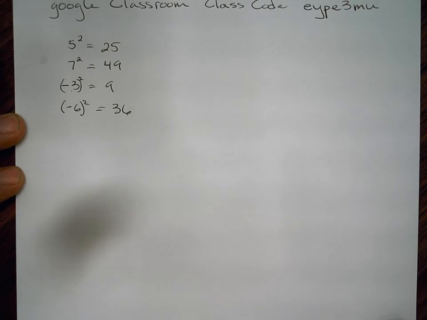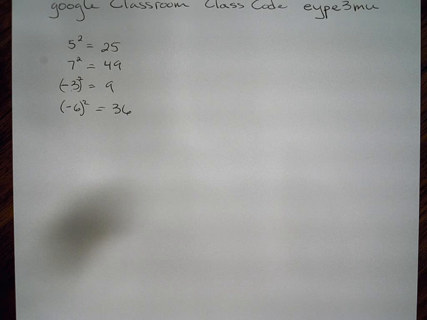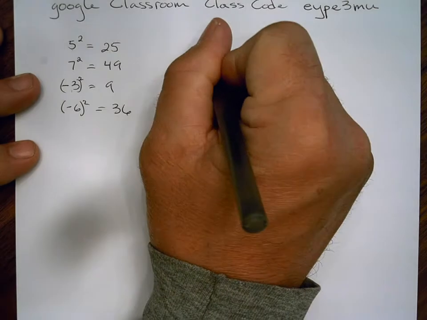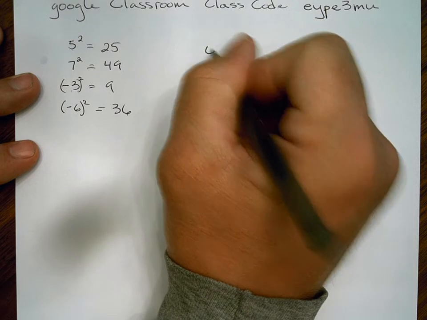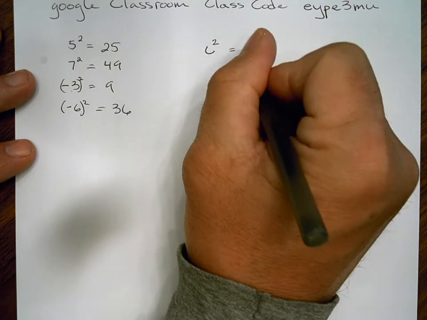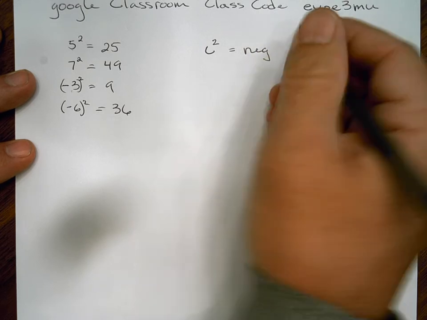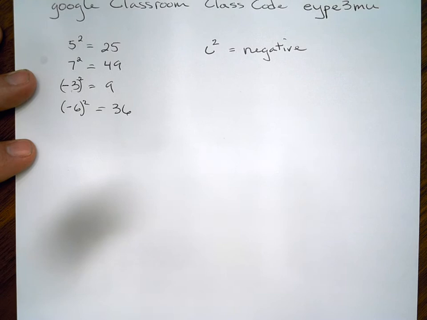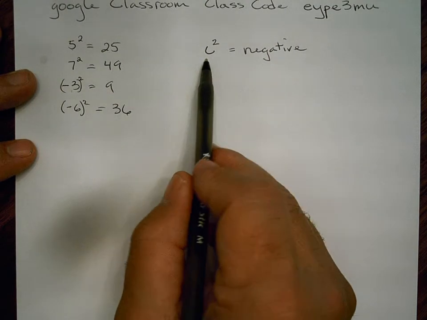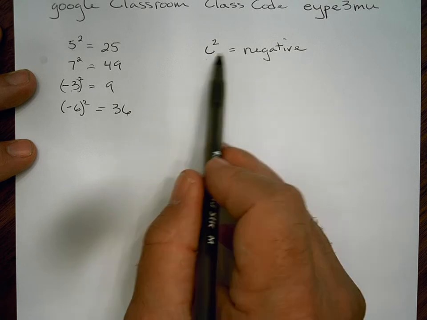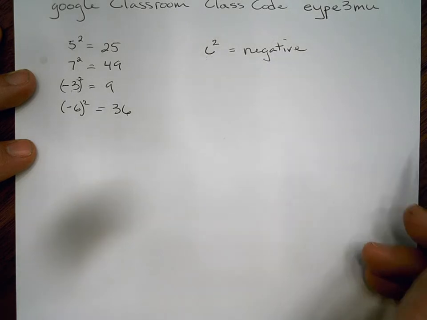So, what is an imaginary number? An imaginary number is basically a number that, if you square it, we're going to call that imaginary number i. If you square it, you'll end up with a negative number. Now that doesn't really compute for us. That really doesn't make sense, because we know a positive times a positive is a positive, and a negative times a negative is a positive. So how could we square a number and end up with a negative?